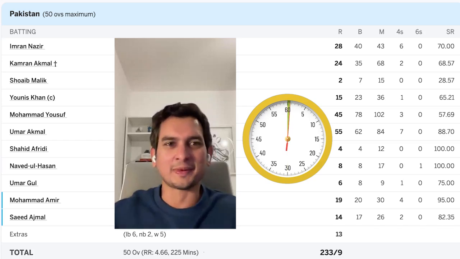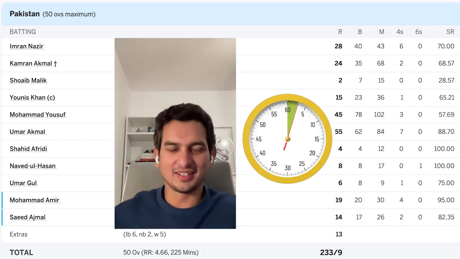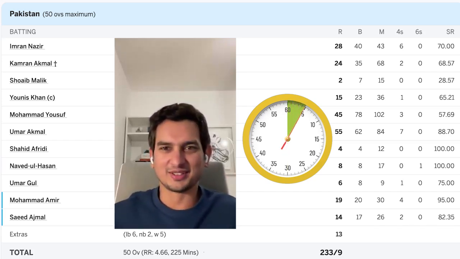So they've got, well, this is the last one, I guess, for fun. Right. Let's go. Imran Nazir, Kamran Akmal, Shoaib Malik.